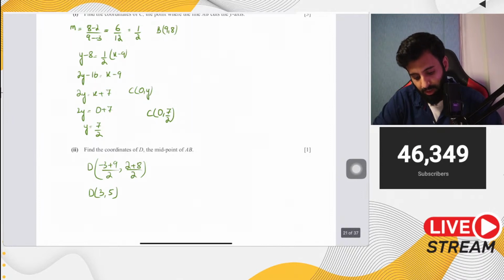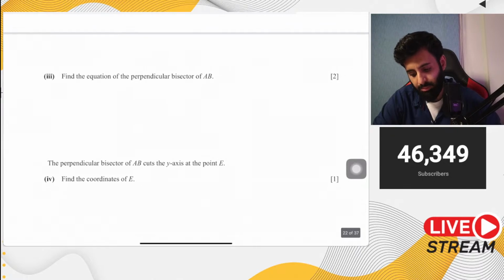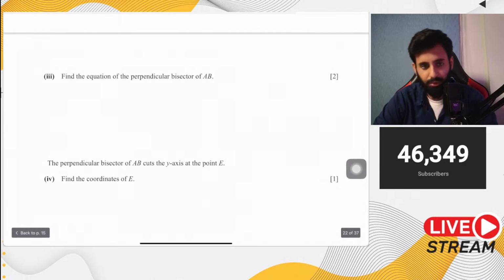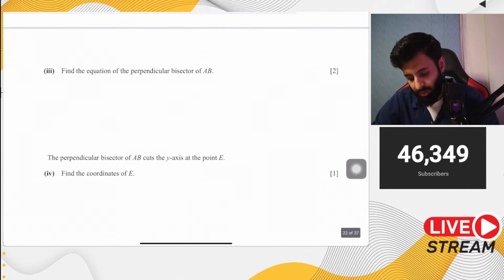Okay. ये अच्छा सवाल है, इसमें काफ़ी सारे concepts cover हो रहे हैं. Then it says find the equation of the perpendicular bisector of AB. Now notice this is a recent question. Again, it has made you find out everything step by step. Now we have the midpoint of AB, that's 3 comma 5. And we also have the gradient of line AB. We worked it out earlier and it turned out to be 1 upon 2.